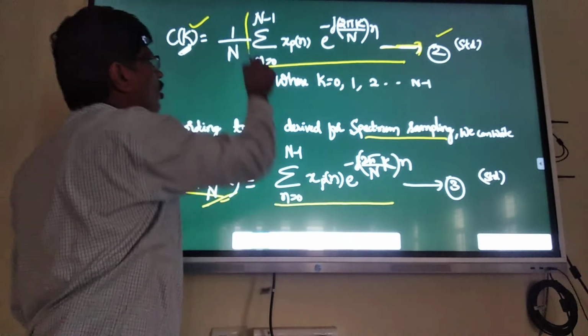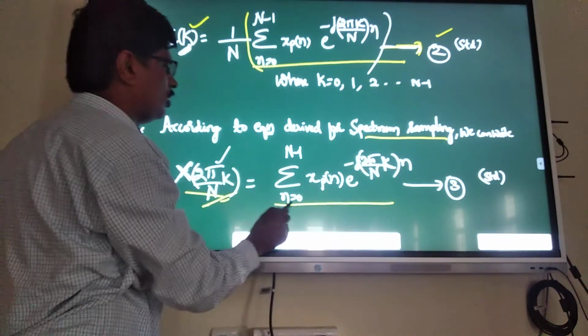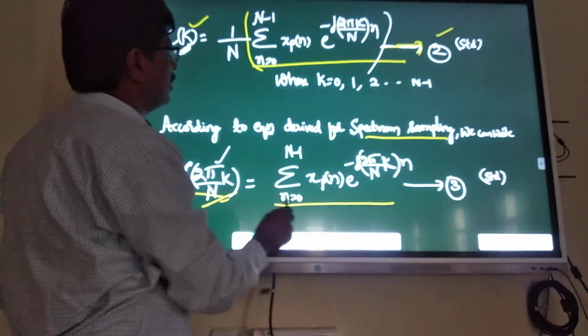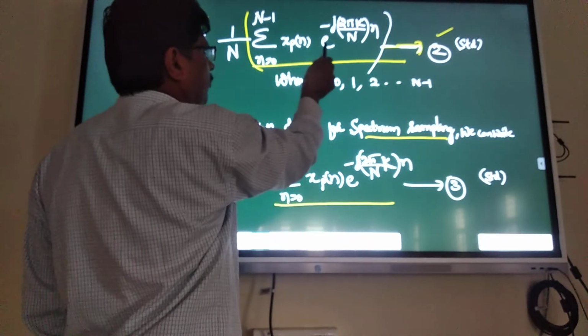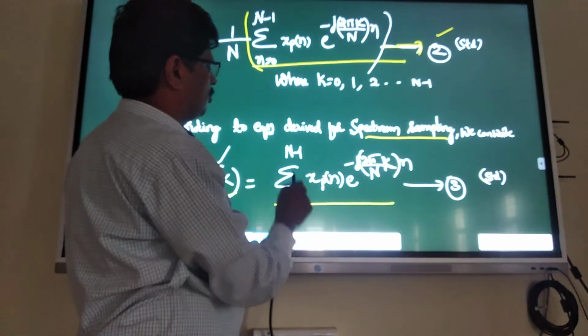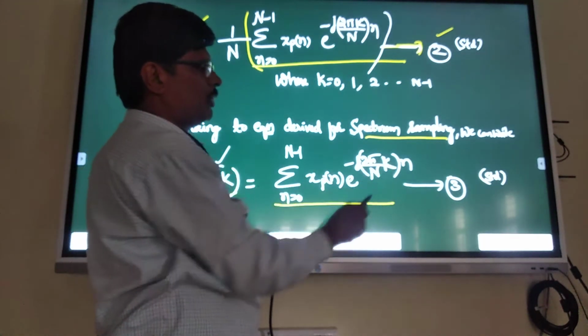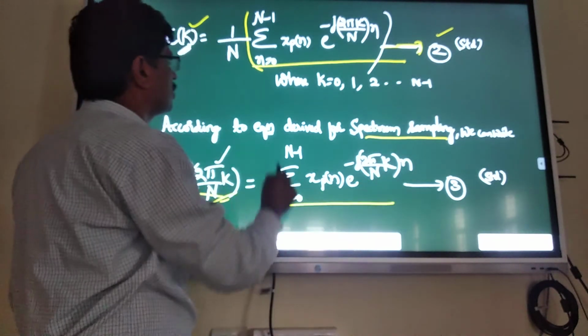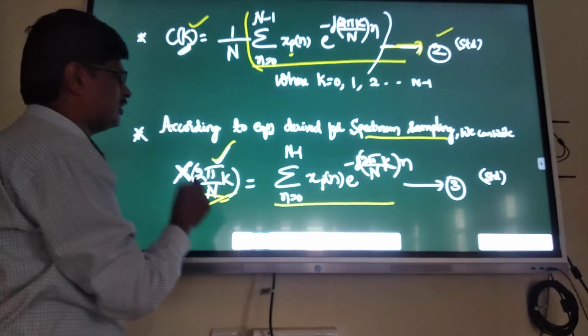1 by N into the whole thing. This is nothing but this only, X of 2 pi, this whole thing is there, no? Summation n equals 0 to N minus 1 xp of n e power minus j 2 pi k n by N, which is this one. Substitute here in place, the frequency domain samples.